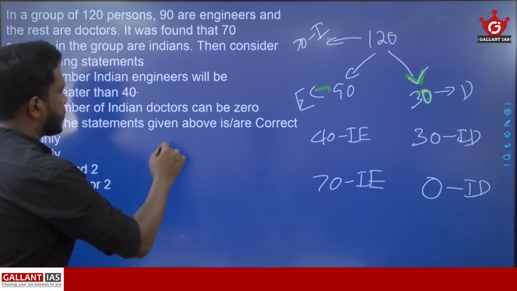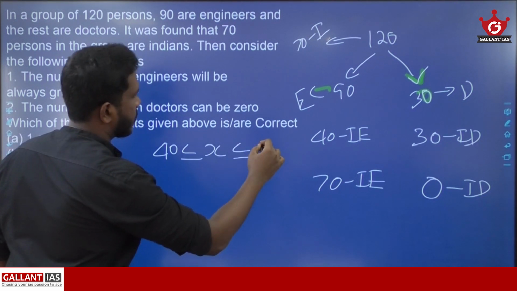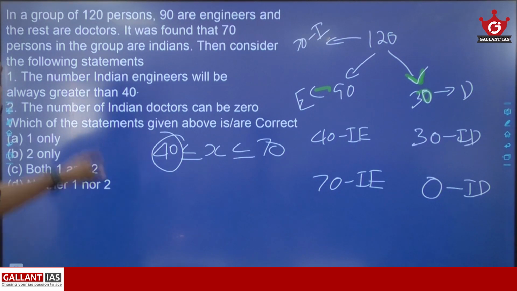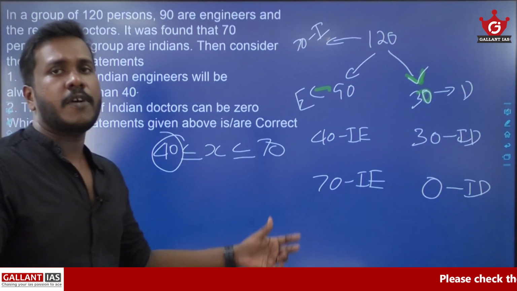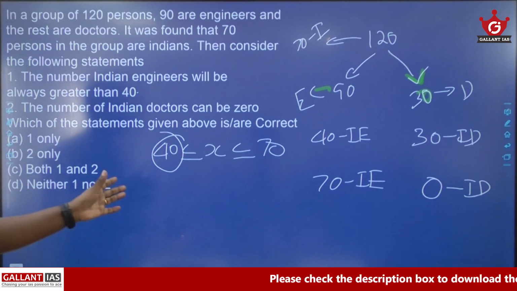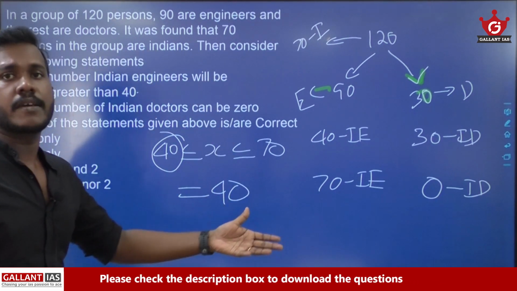So the number of Indian engineers X ranges from 40 less than or equal to X less than or equal to 70. Now look at statement 1: the number of Indian engineers will be always greater than 40. We already proved that the number of Indian engineers can be equal to 40.